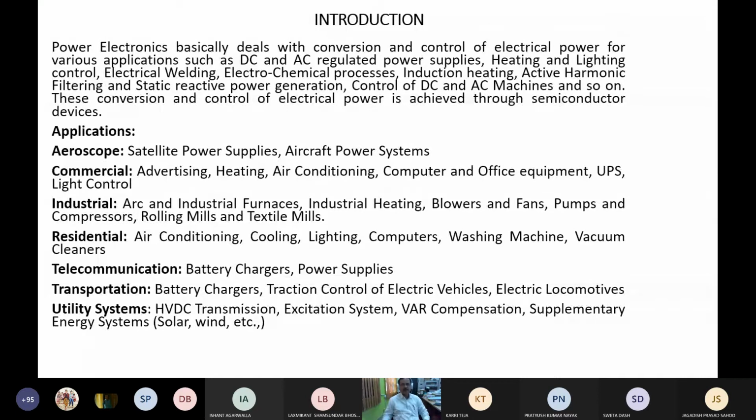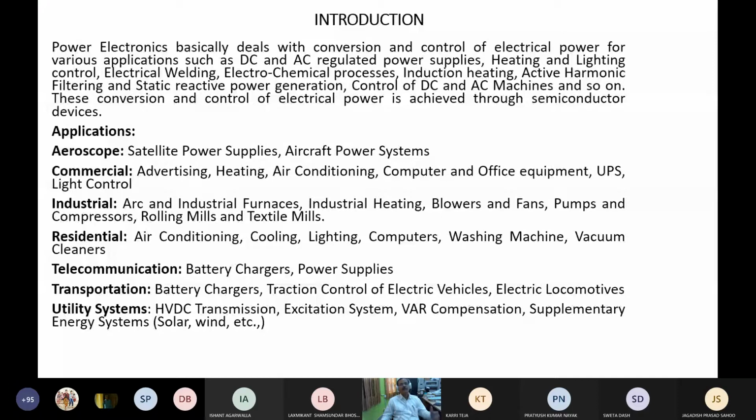Because there are continuous losses in the resistance put in the armature circuit and the field circuit. And you cannot apply feedback control. But with power converters, feedback control can be achieved and conversion of power is possible.